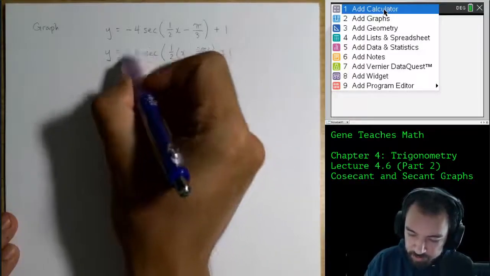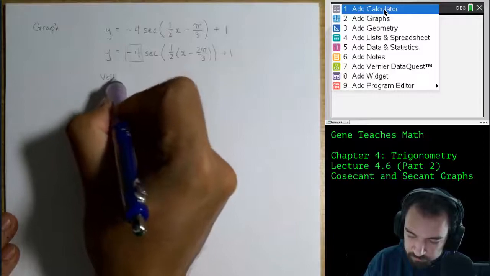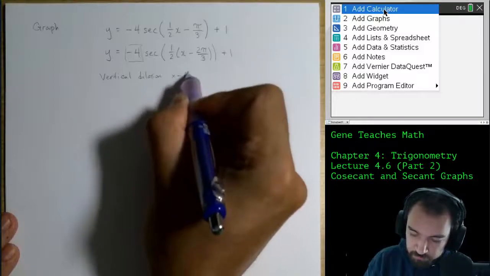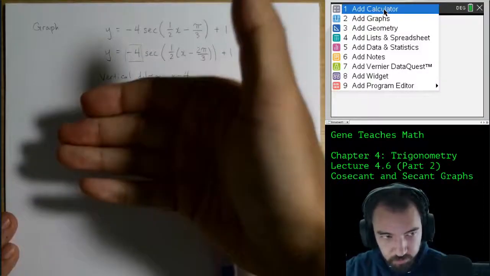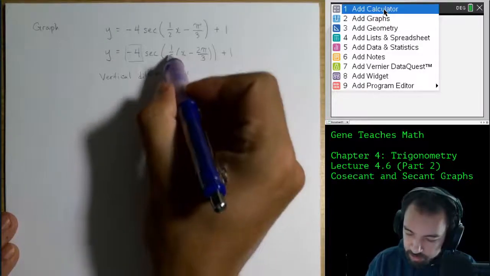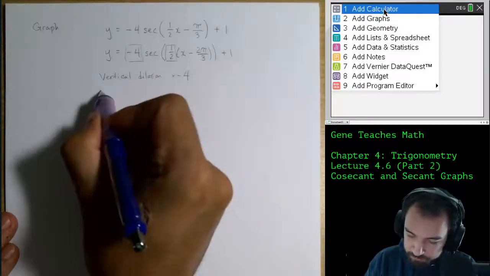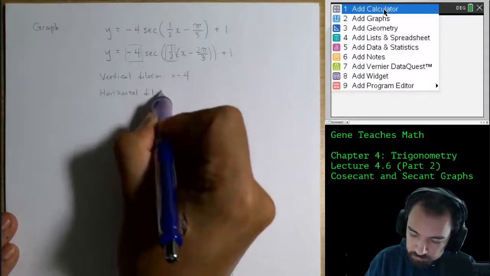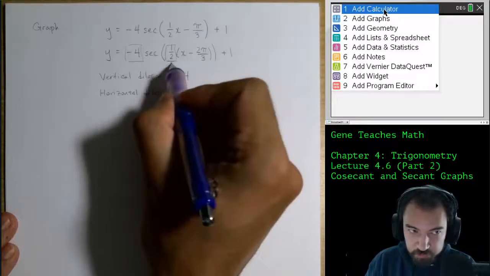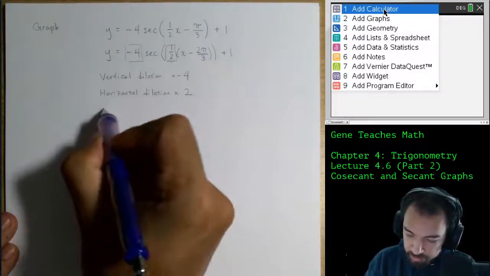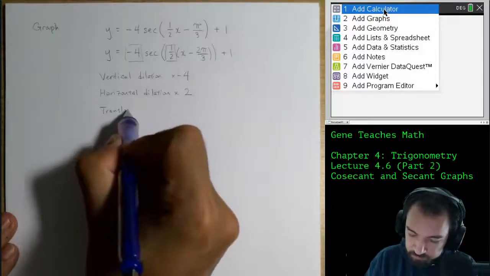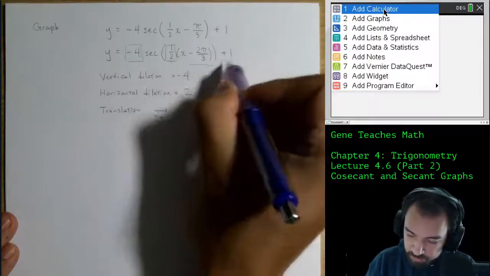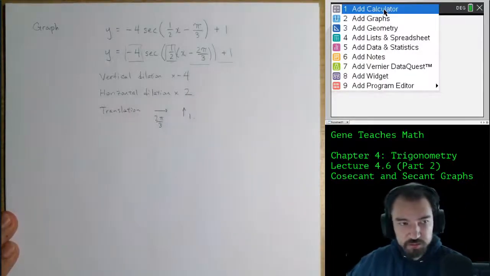And then from here I can say, all right, we have a vertical dilation factor of -4, which means we're going to have a reflection over the x-axis, right? And then we're going to have a horizontal dilation based on this. So by a factor of the reciprocal of 1/2, which is 2. And then we're going to have translation to the right 2 pi over 3 because of this, and then up 1 because of this.